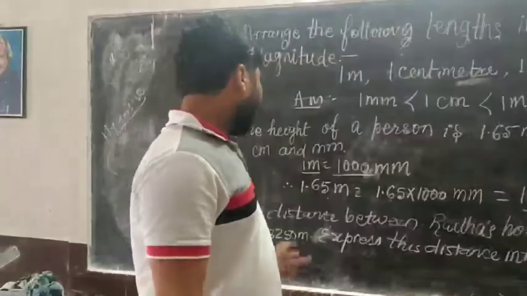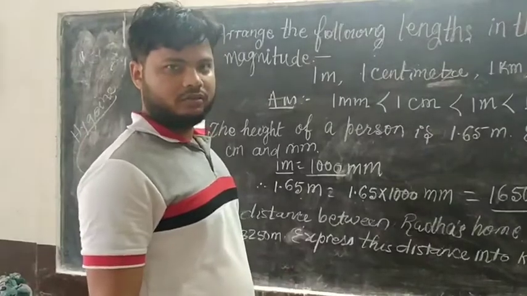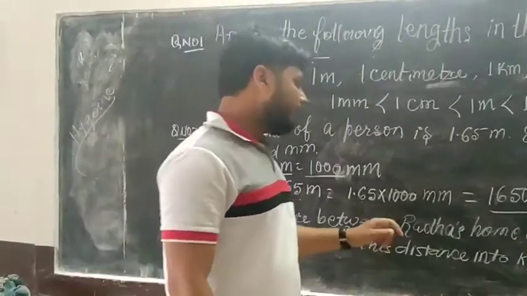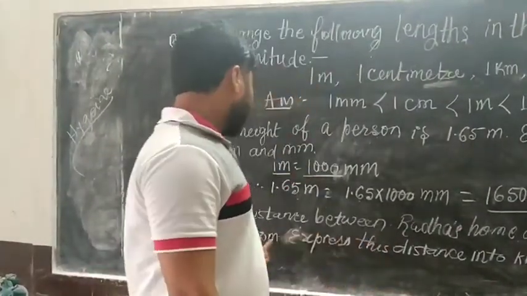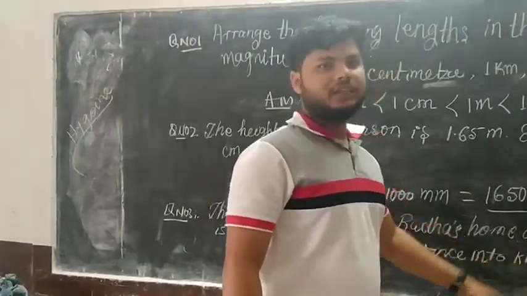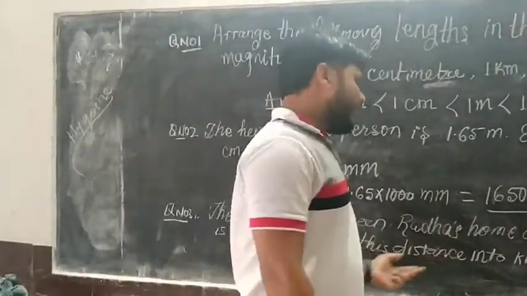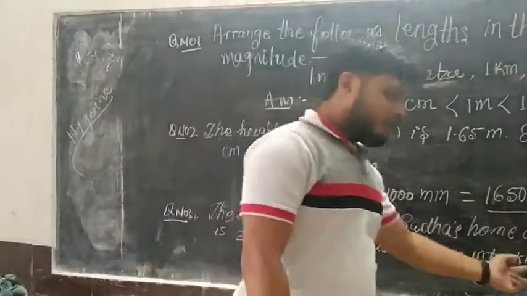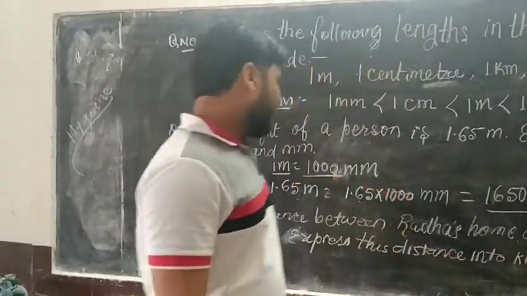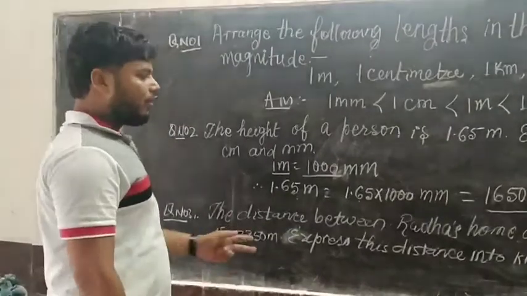It means a multiple of meter. It means the smaller unit given will change into a bigger, larger unit, which is also a unit of length. Meter is also a unit of length, kilometer is also a unit of length, but here we will change meter into kilometer. Now we try to solve this question.